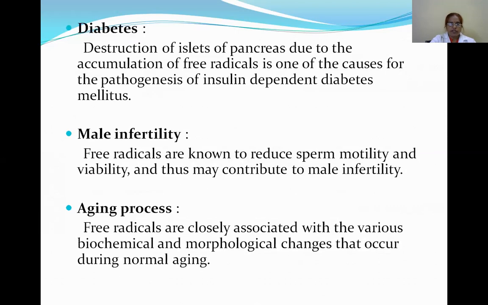Free radicals in diabetes. Destruction of the islets of the pancreas due to the accumulation of free radicals is one of the causes for the pathogenesis of insulin-dependent diabetes mellitus. Free radicals in male infertility: free radicals are also known to reduce sperm motility and viability, and thus may contribute to male infertility. In the aging process, free radicals are closely associated with the various biochemical and morphological changes that occur during normal aging.